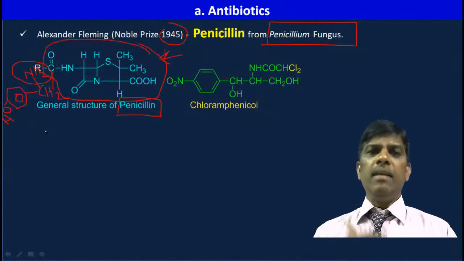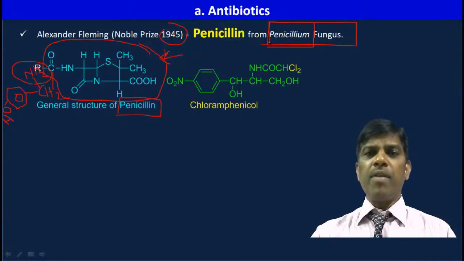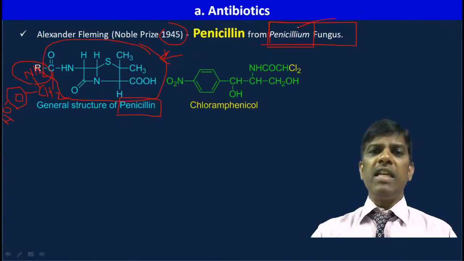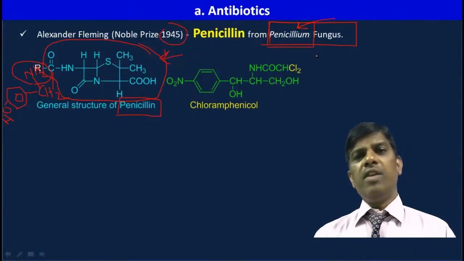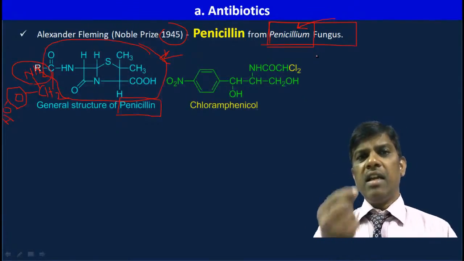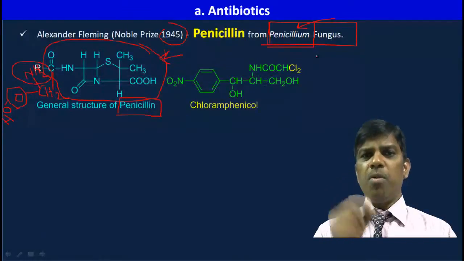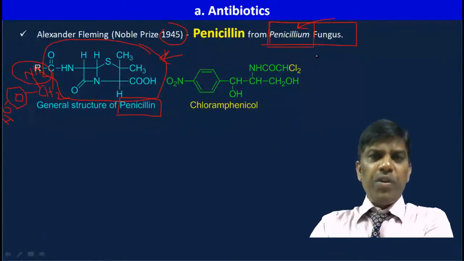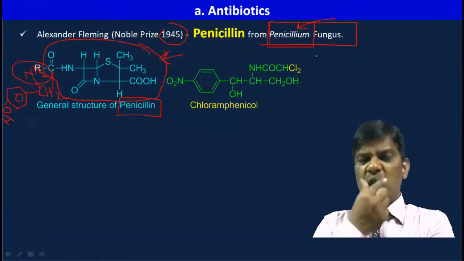But the problem is, since these are natural products, penicillin drugs coming from fungus, before giving them to patients it is required to do a sensitivity test. The doctor will take the penicillin drug, a minute amount, and inject it subcutaneously, just below the skin.